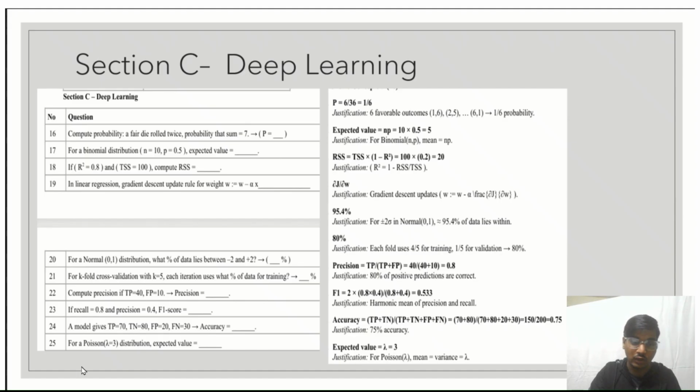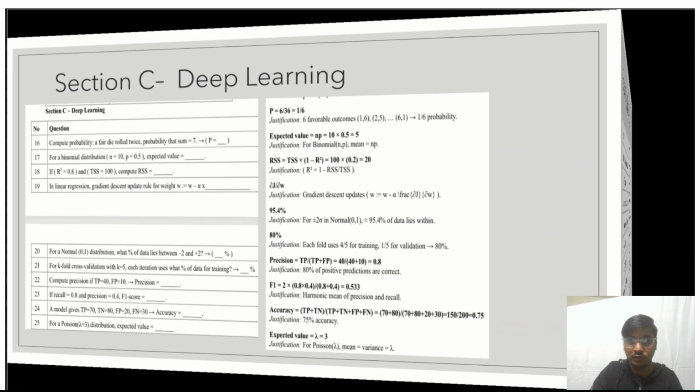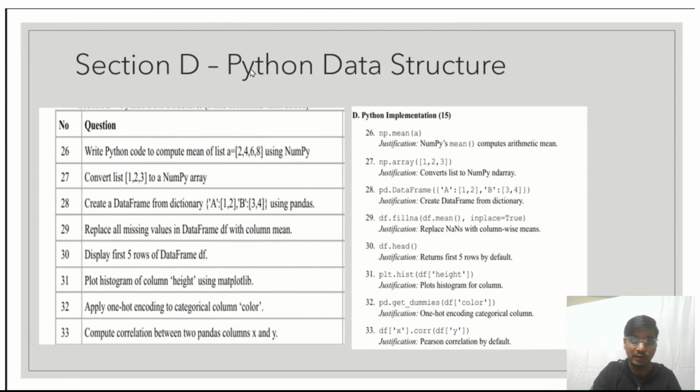That will give us 75% accuracy. For a Poisson distribution, that is lambda equal to 3, the expected value will be equal to lambda, that is equal to 3. Let's move to the next section, that is section D. Here we have to give some Python code for various types of questions. Here we will be using Python data structures.